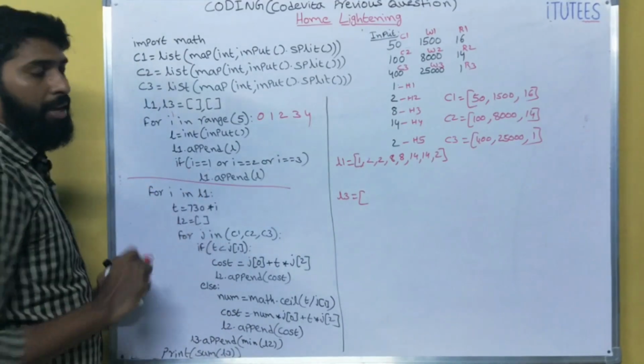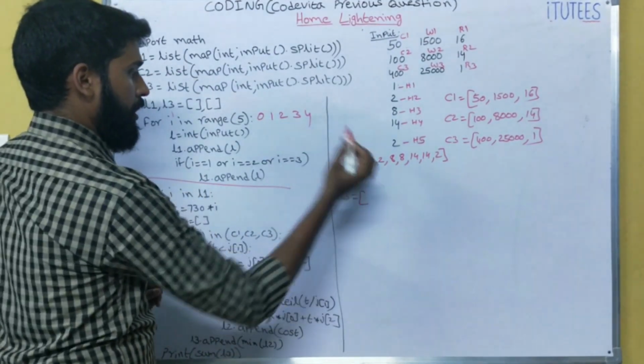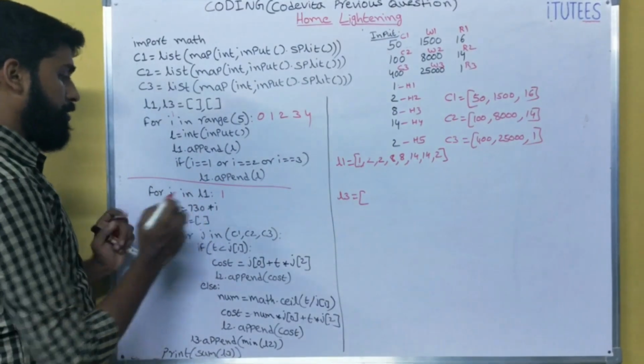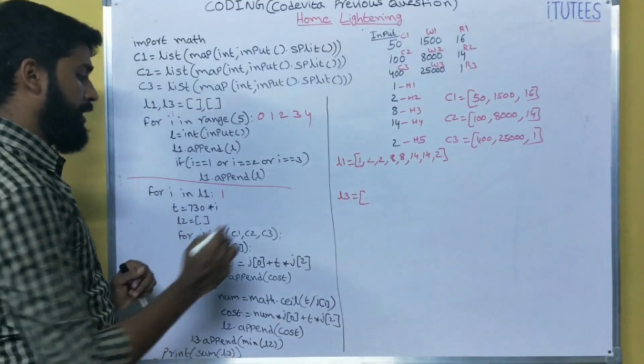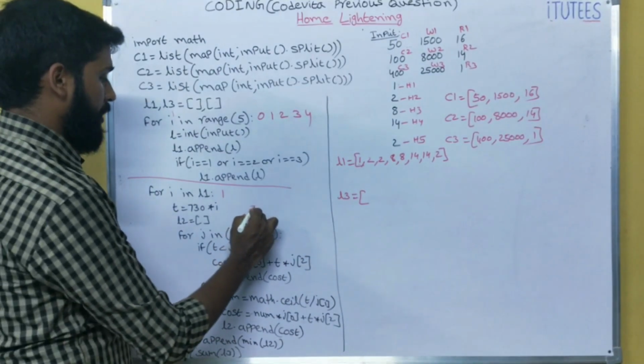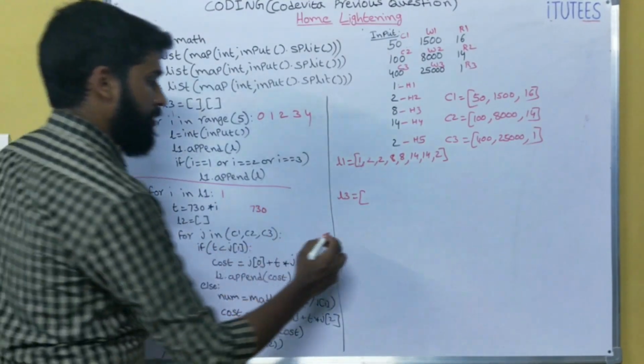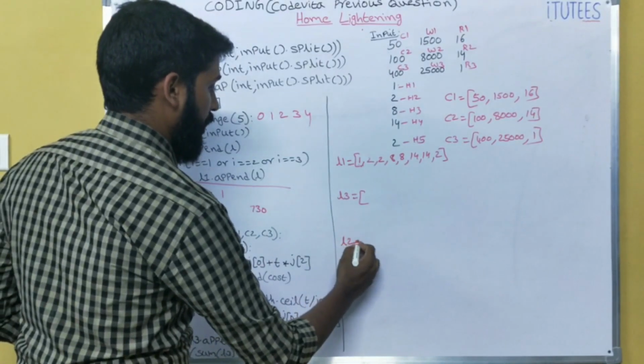Next, for i in L1. So this is the first input, 1. T equals 730 into i. That means how many hours? 730 hours. 730 into 1 means 730. So L2 equals, I am taking, 1, L2.